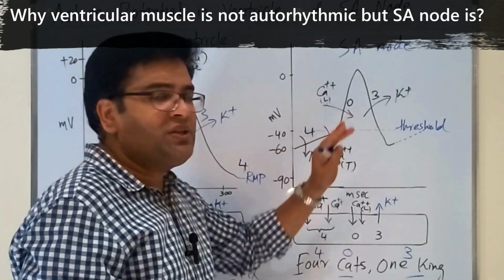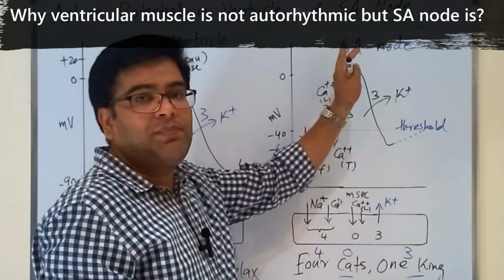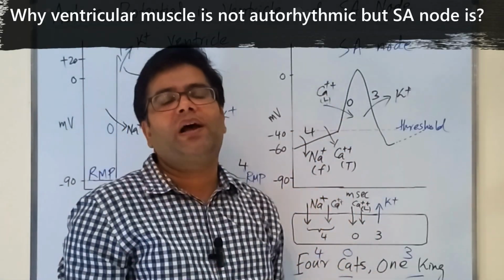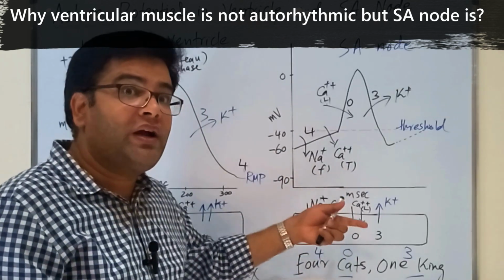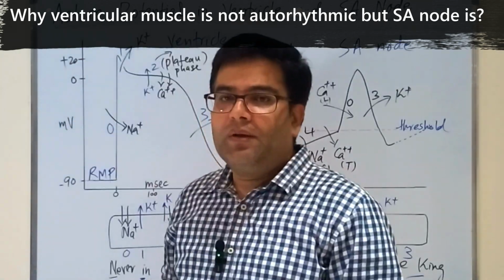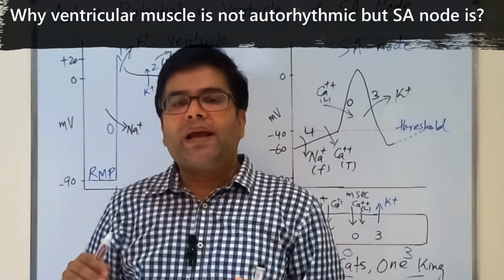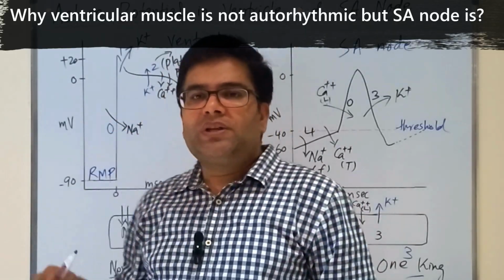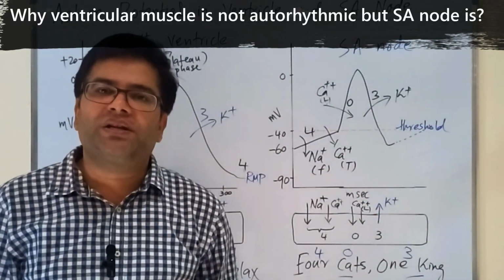This pre-potential brings it to the threshold value, and then it starts the depolarization, because this process is happening again and again by itself. So this is why our SA node can spontaneously generate action potential, and this is why it is the pacemaker of our heart. But in case of the ventricle, its resting potential is stable, so it cannot come by itself to the threshold value. This is why it cannot generate spontaneous signals, but the SA node can.